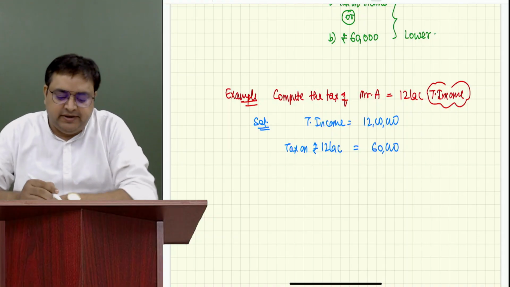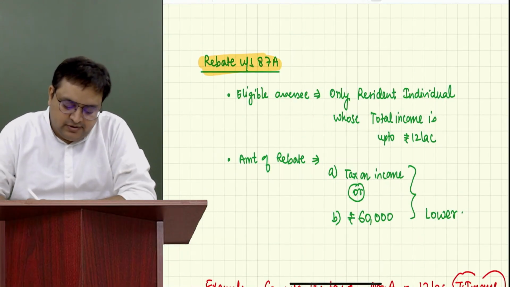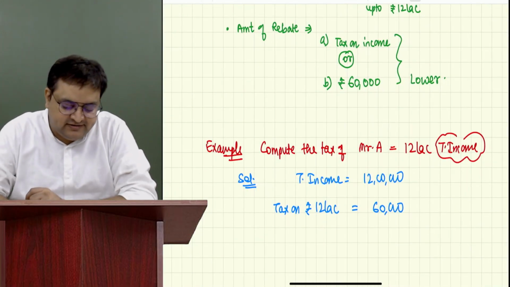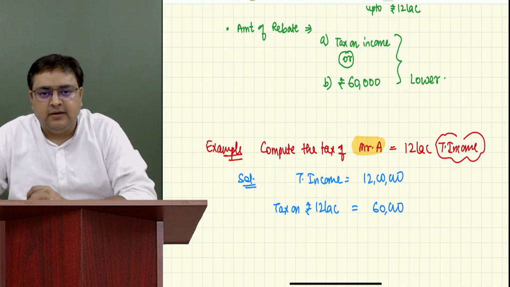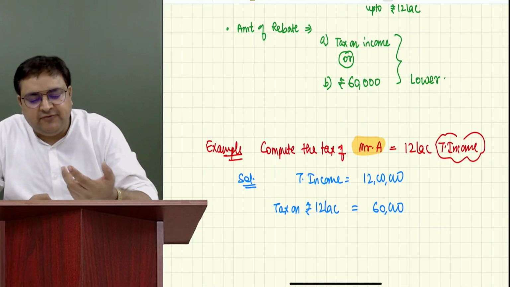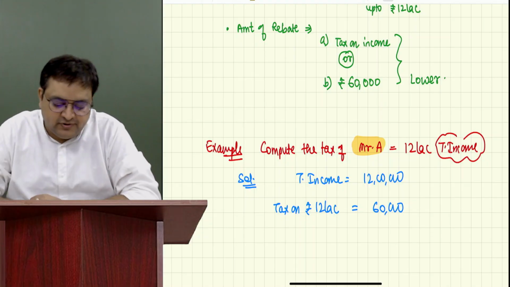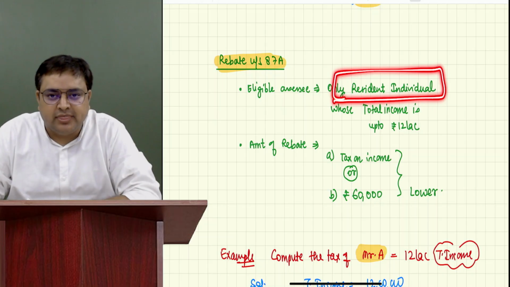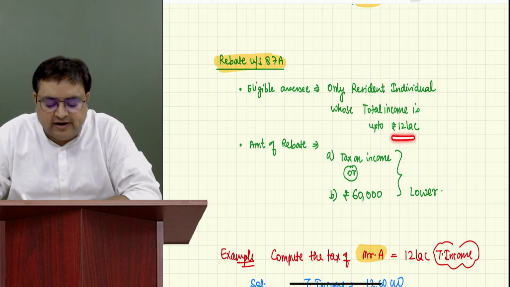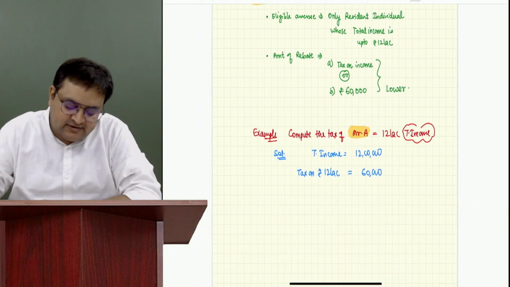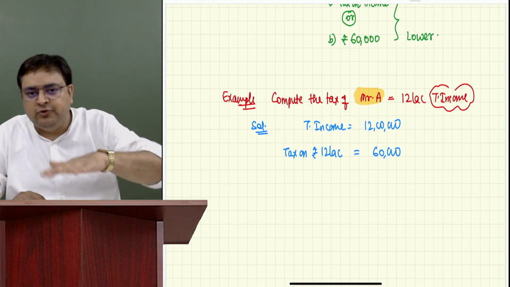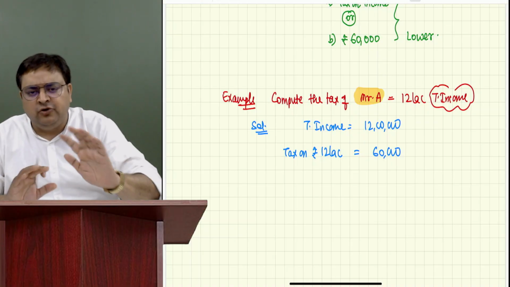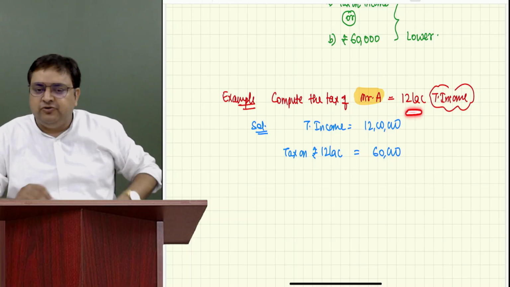Now, please tell me, is he an individual? Just see your assessee. Is he an individual? Yes. And what about his residential status? If nothing is mentioned, he is a resident. So is he fulfilling this criteria? Yes. He is a resident individual, and his total income is up to 12 lakh rupees. His income is not more than 12 lakh. When I say up to 12 lakh, it means 10 lakh, 11 lakh, 12 lakh, not more than 12.